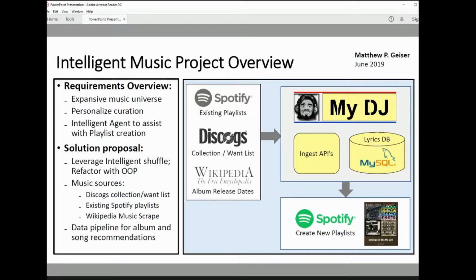And Wolfman Jack, one of the DJs that I used to listen to, he's not available to help me with these things. So the thought around this is, why not try to create an intelligent agent that can help me with this? Obviously, it's not anything too advanced at this stage, but I took a first pass at doing that with this project. So why don't we dive in and take a look at the project?